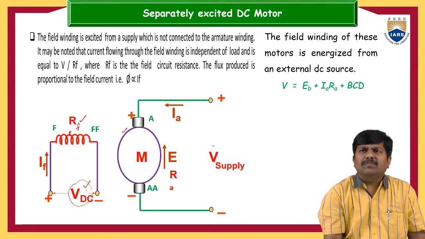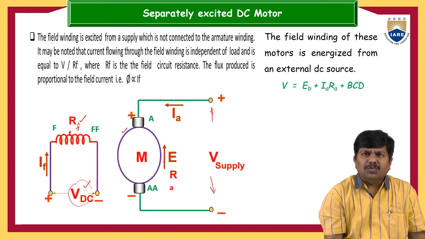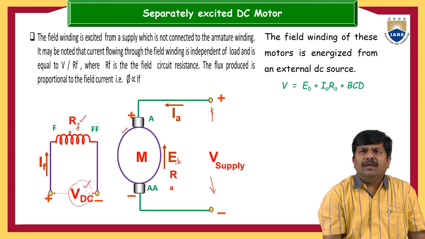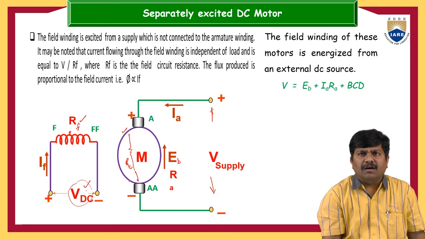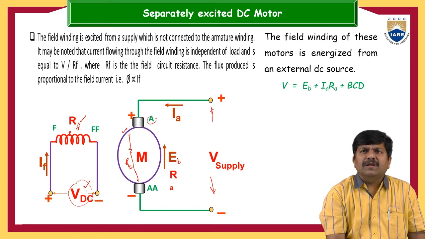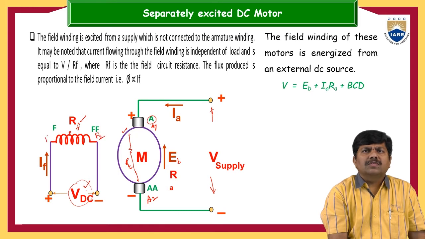The remaining thing is the actual electrical voltage, the V supply we are giving to the armature. The induced EMF across the armature is Eb, and this is the armature resistance Ra, because internally we have some resistance in the armature, generally represented with Ra. The terminals of this DC motor are A and AA. Sometimes this is represented as A1 and A2, and the field coils are F1, F2, or sometimes we can also represent them as Z1 and Z2.